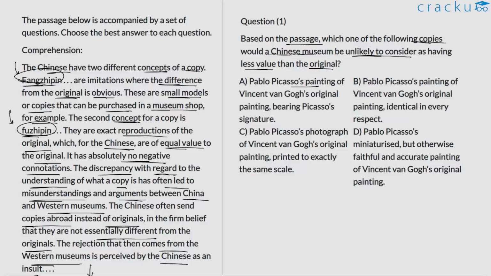A. Pablo Picasso's painting of Vincent van Gogh's original painting bearing Picasso's signature. Now, it's unclear as to what the Chinese museum will consider this particular artwork to be. So, for one, we know that it's a replica.